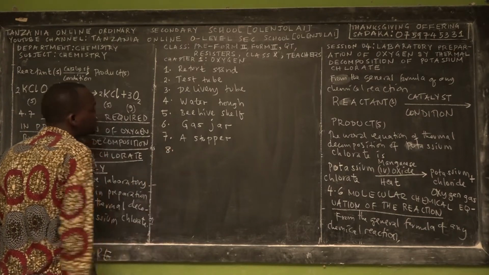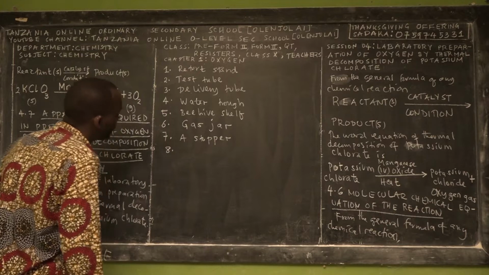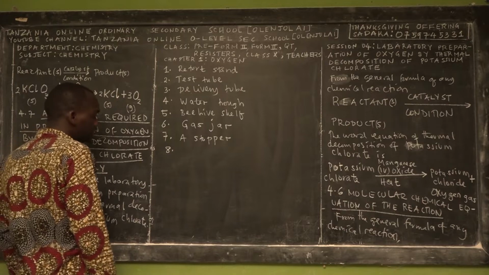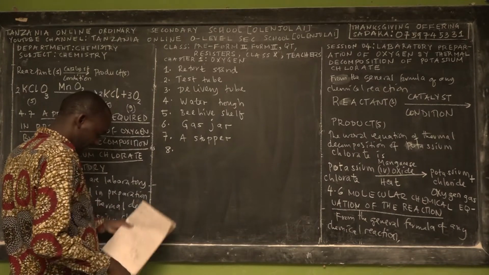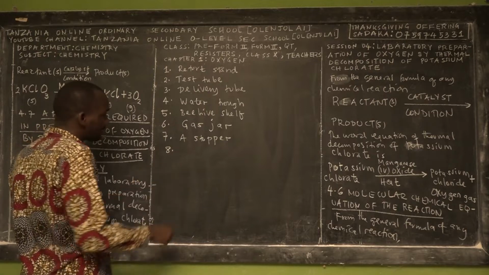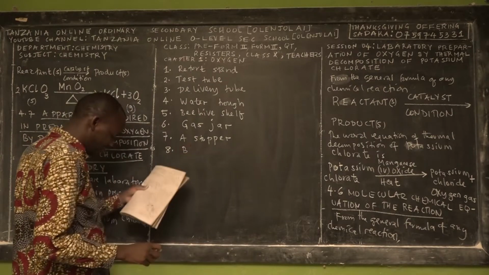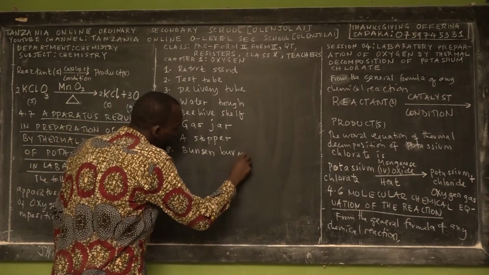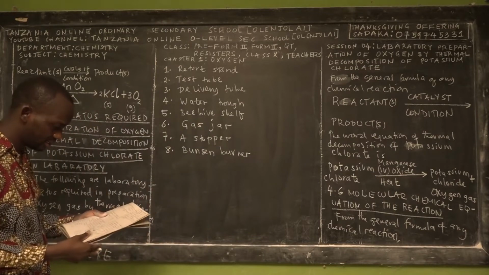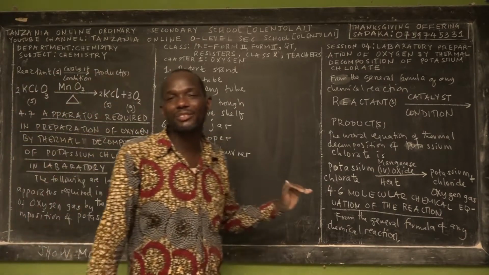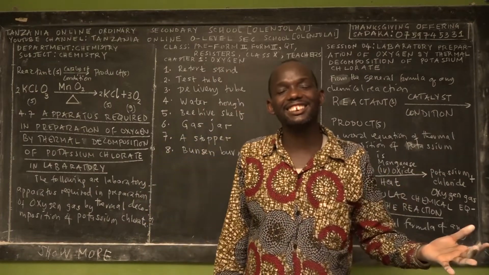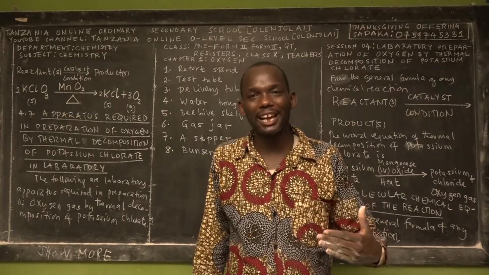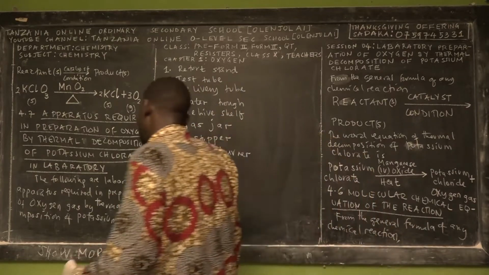The eighth apparatus that you need for preparation of oxygen in the laboratory by thermal decomposition of potassium chlorate is called the Bunsen burner. What is the function of the Bunsen burner? The function of the Bunsen burner, if you remember, is to heat substances in the laboratory. If you have these eight apparatus, then you can prepare oxygen in the laboratory successfully. It's a stage for you to prepare oxygen experimentally in the laboratory.